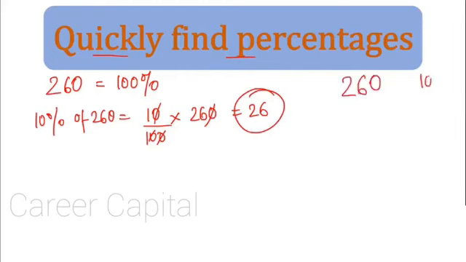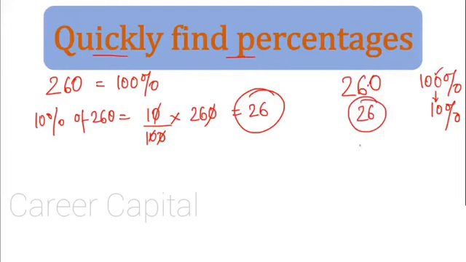260. What is this? This is 100%. What do we want? 10%, right? That means one 0 is less. From 100% to 10%, one 0 is less. This 0 is not there. If one 0 is less, what you should do? You just need to put a decimal point from the right hand side. So from the right hand side, let's put one decimal point. So what do we get? 26.0. That is nothing but 26. This becomes 10% of 260. See how easy it was.